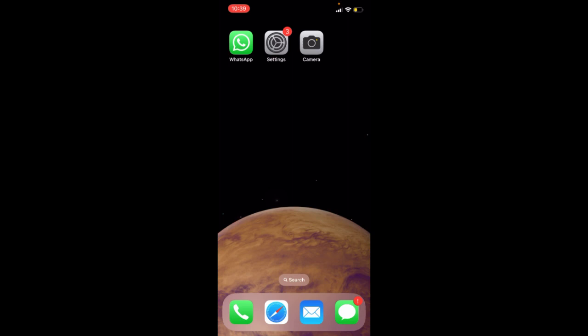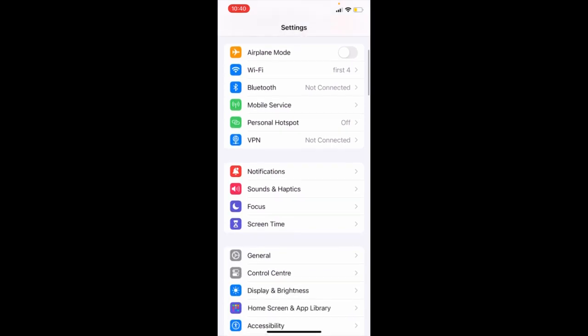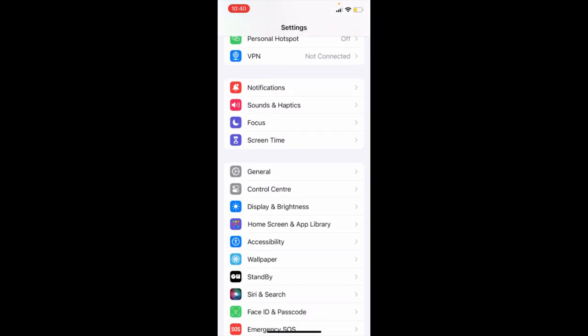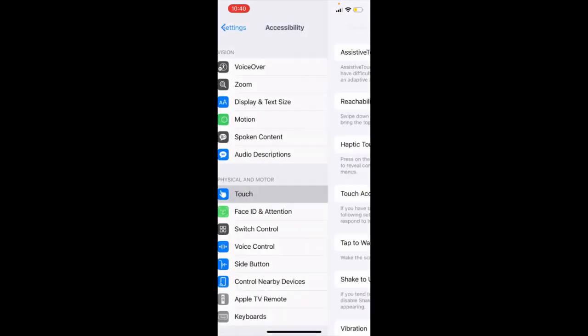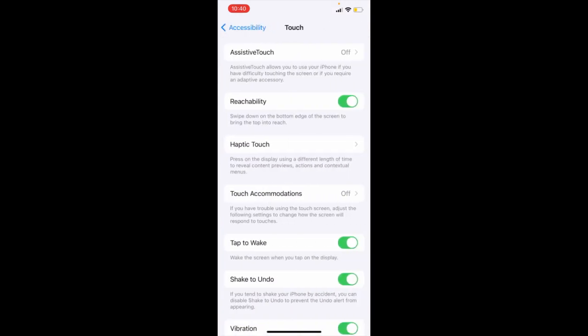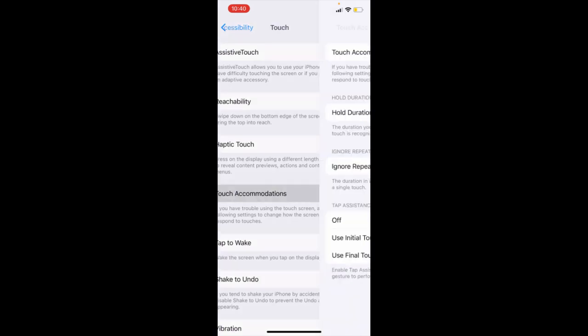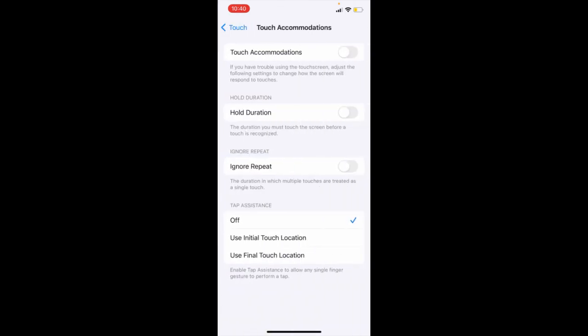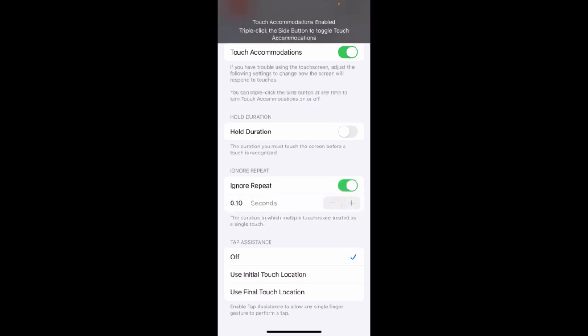In this video I'm gonna tell you how you can fix your iPhone 11 smartphone ghost touch issue. To solve this problem, at first go to the settings. Now here you see accessibility. Now here touch. Now here you see touch accommodations. Now you have to turn it on, and you have to turn on this ignore repeat also. After it your problem will be solved.